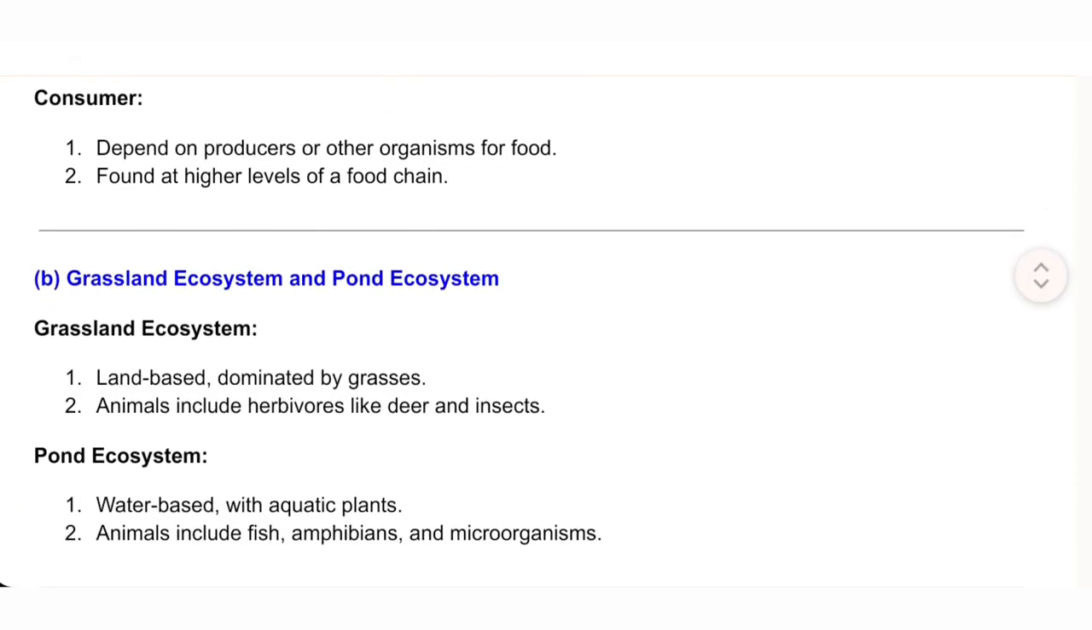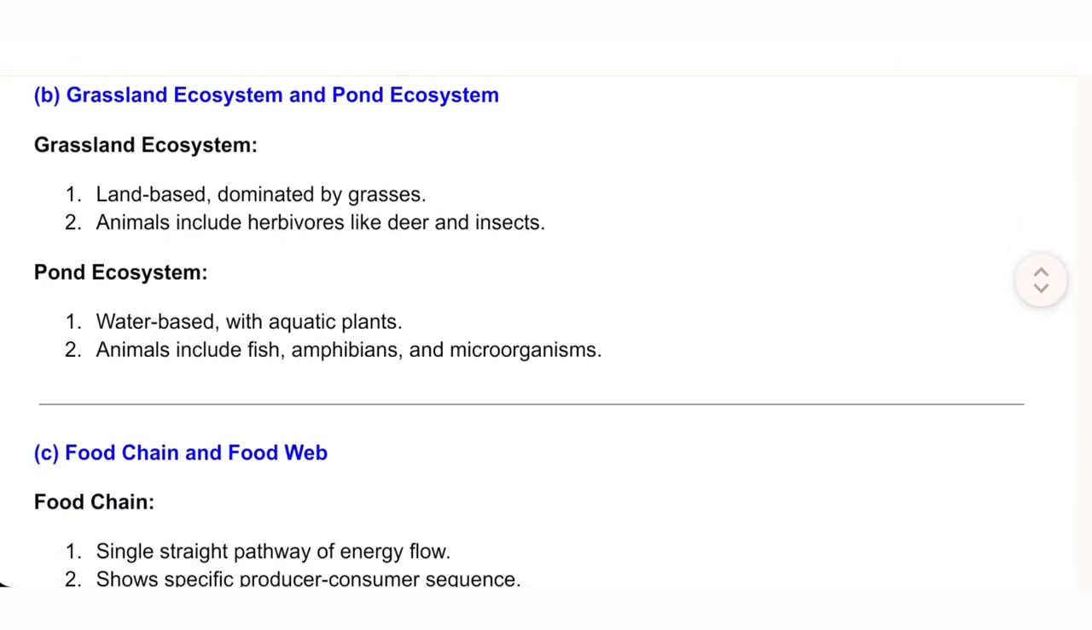B. Grassland ecosystem and pond ecosystem. Grassland ecosystem is land-based, dominated by grasses. Animals include herbivores like deer and insects. Pond ecosystem is water-based, with aquatic plants. Animals include fish, amphibians, and microorganisms.